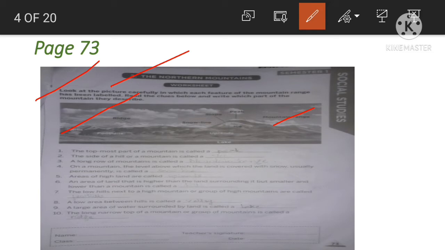So, 1, the topmost part of a mountain is called a peak. 2, the side of a hill or a mountain is called a slope.